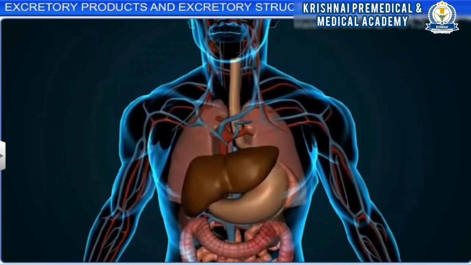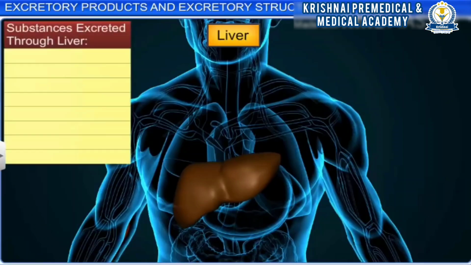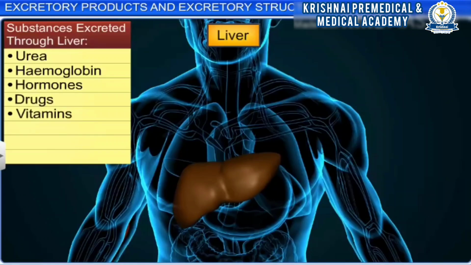Another organ that plays an important role in excretion is the liver. The largest gland in our body, it breaks down drugs and reduces their toxicity by drug metabolism. It also detoxifies ammonia and converts it into urea, which is eliminated by the kidneys. The liver also breaks down hemoglobin, hormones, drugs, and vitamins, and secretes bile pigments, bilirubin and biliverdin, which are then excreted through the faeces.